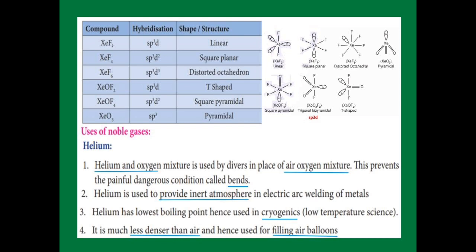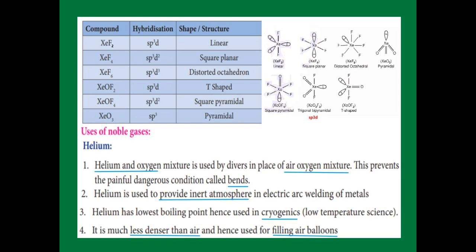The next structure given is XeO2F2, xenon dioxide difluoride. The structure is trigonal bipyramidal, hybridization sp3d. Here xenon has 1 lone pair and forms 2 double bonds with oxygen and single bonds with 2 fluorine.